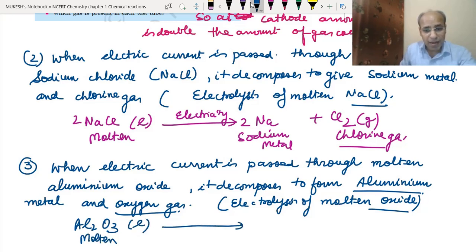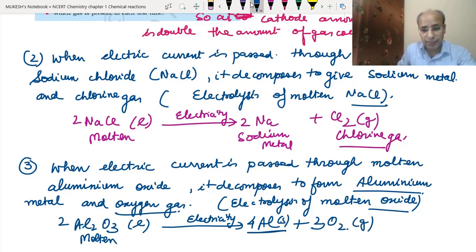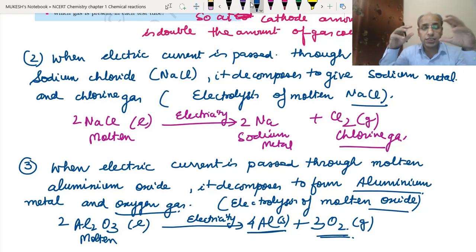When we pass electricity through it, we get aluminium, and oxygen gas is also formed. The aluminium comes in the solid form, and this is in the gaseous form. This is aluminium metal and this is the oxygen gas. So this reaction is also used to extract aluminium from its ores. So this also has a commercial or industrial application.